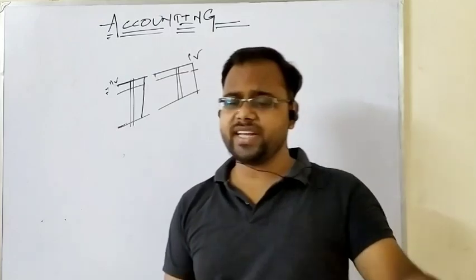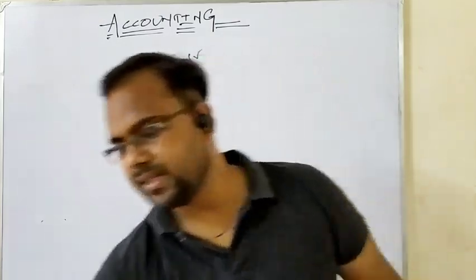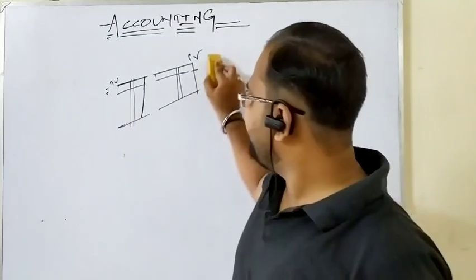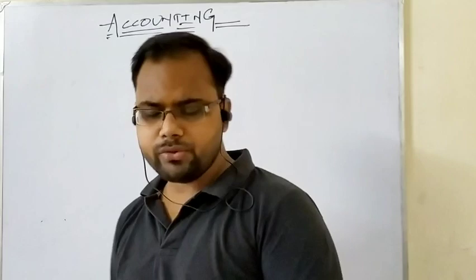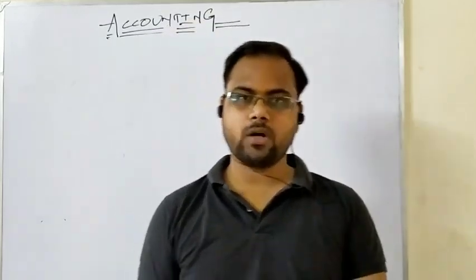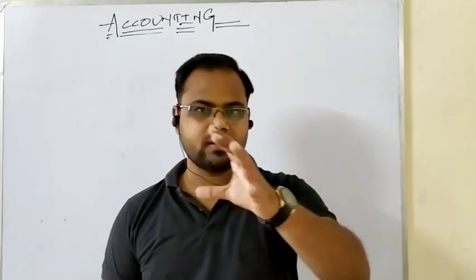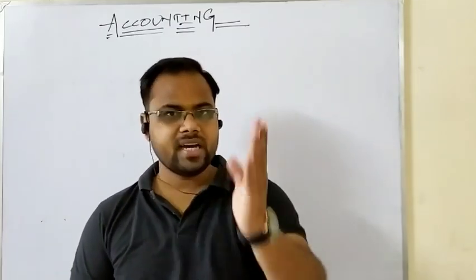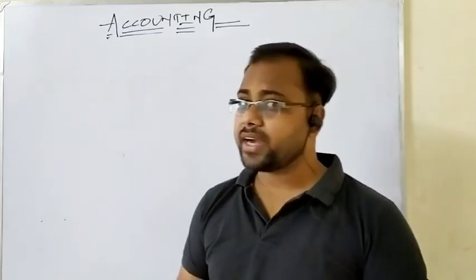Clear? Trading account and profit and loss account are prepared with the same ledger format. But the thing is, it will not have any date columns on it. Okay. So now we should discuss the format of trading account. In trading account, we have discussed that the left hand side is the expense side, the right hand side is the income side. So what kind of expenses and incomes are recorded in trading account?